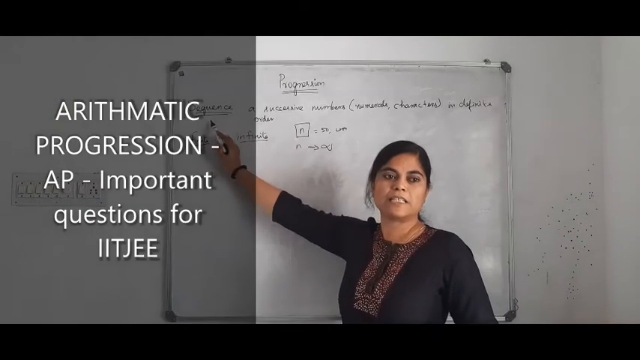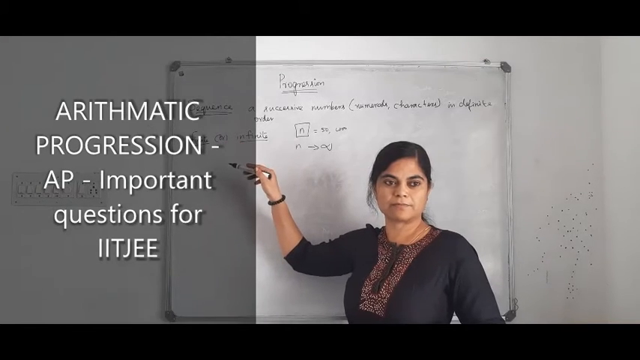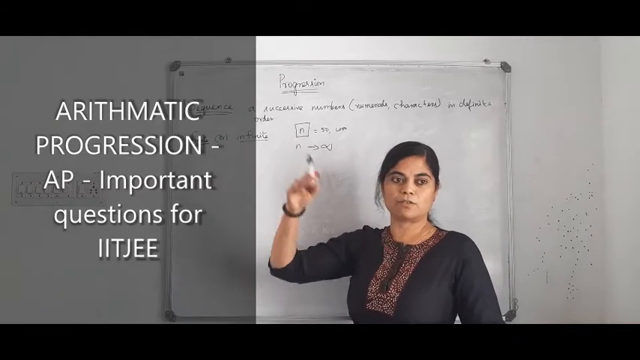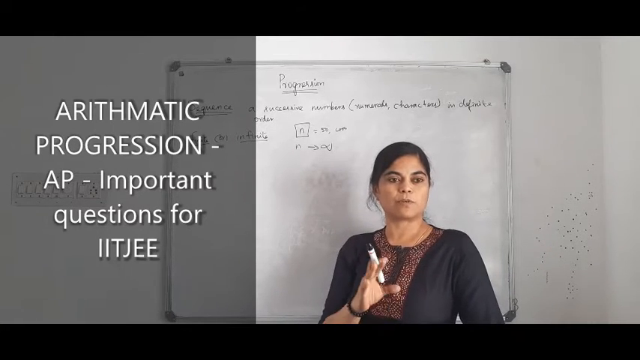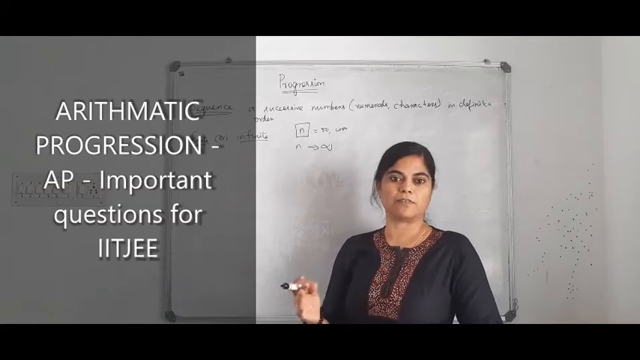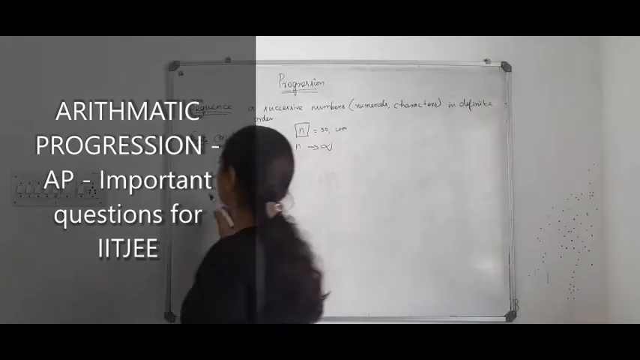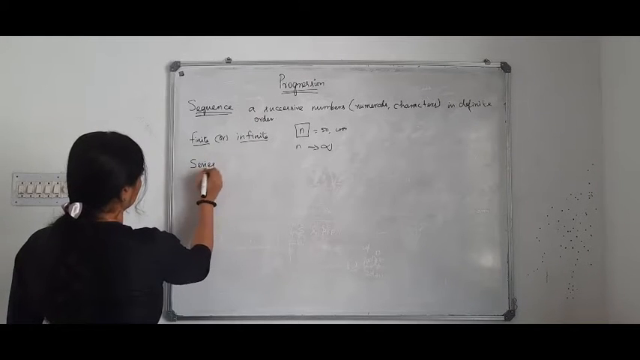Okay. How does the sequence become a series? If you introduce some algebraic identities. What are algebraic identities? Addition, subtraction, multiplication, division, everything. If you introduce algebraic operations, then it will become a series.